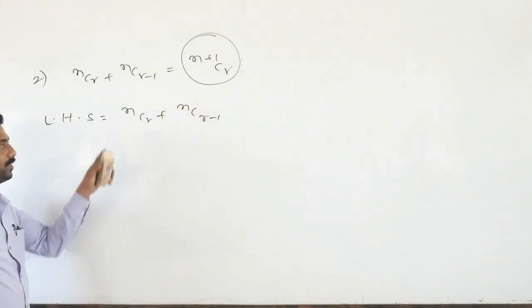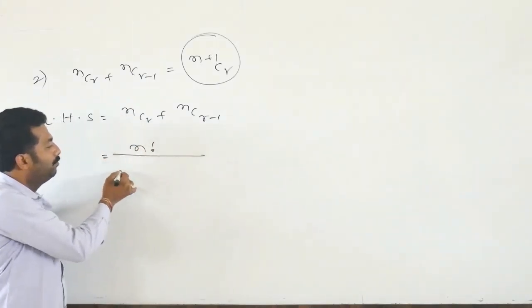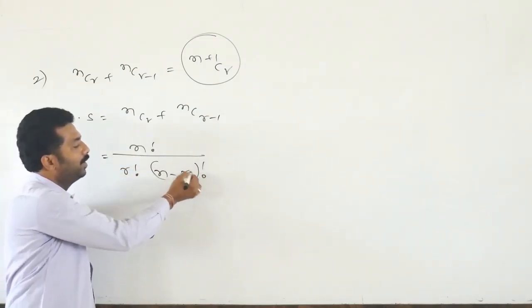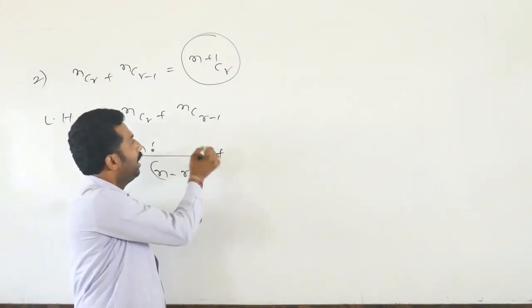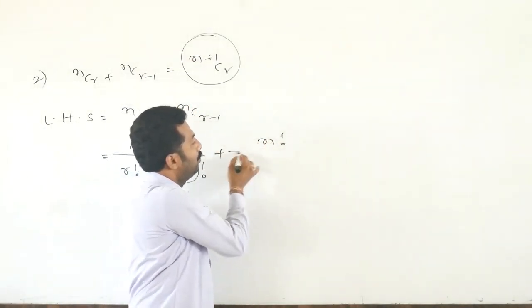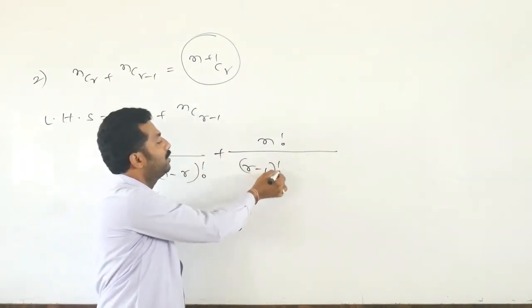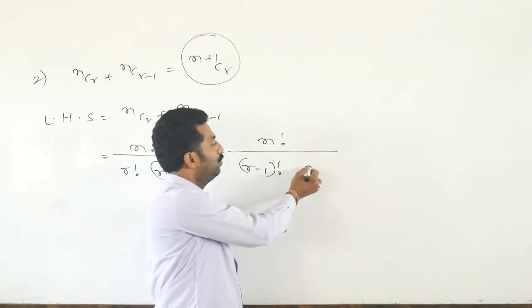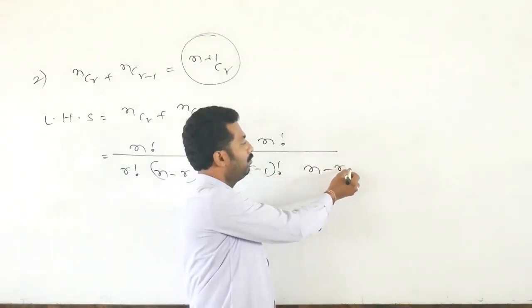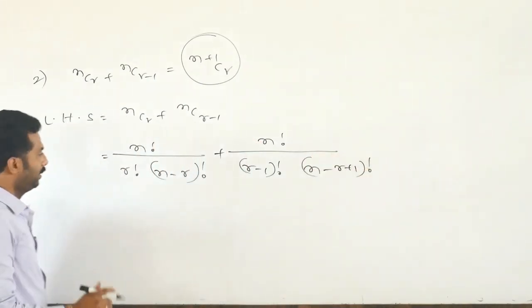We are just applying the definition. What is the nCr formula? n factorial divided by r factorial into (n-r) factorial, plus, again the same for nCr-1: n factorial divided by (r-1) factorial into (n-(r-1)) factorial, directly (n-r+1) factorial we can write.